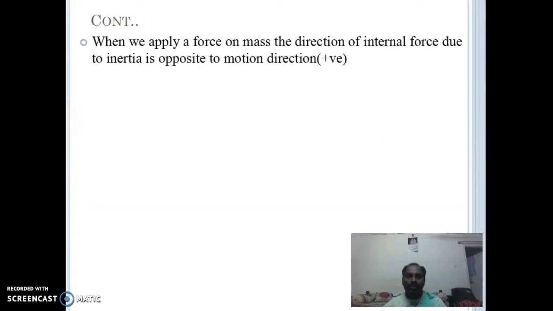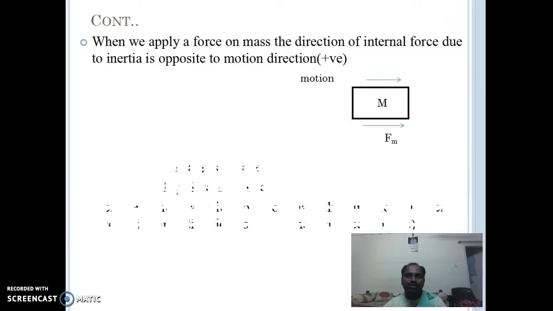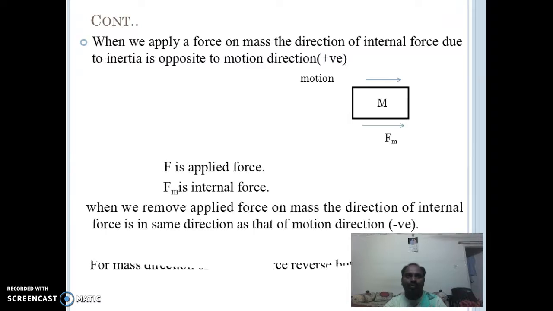When you apply a force on a mass, the direction of internal force, due to the inertia, is opposite to the direction of motion, and we can see this in the figure. By removing the force, the internal force direction reverses, while the body is moving in the same motion direction. For the mass, the direction of internal force reverses, but the motion direction is the same.